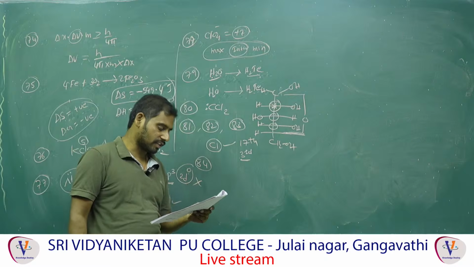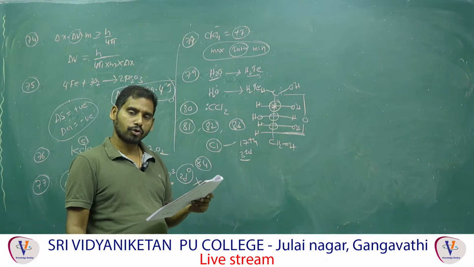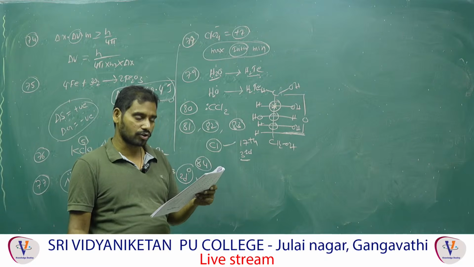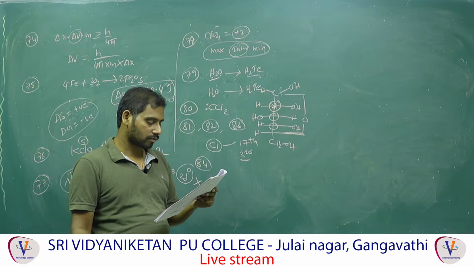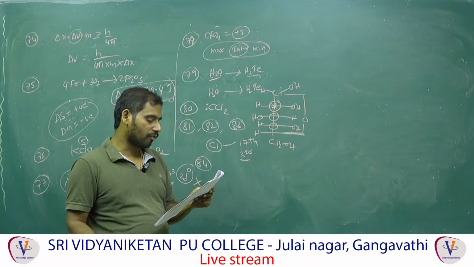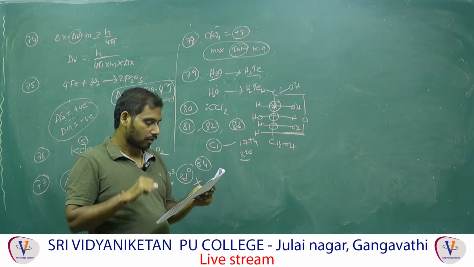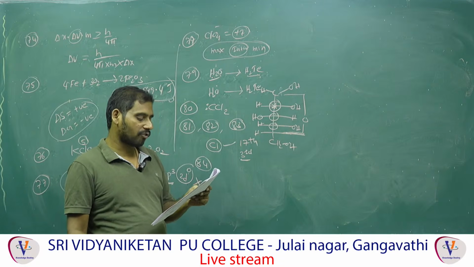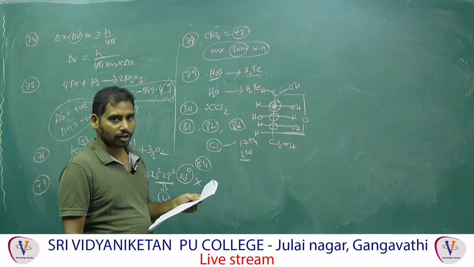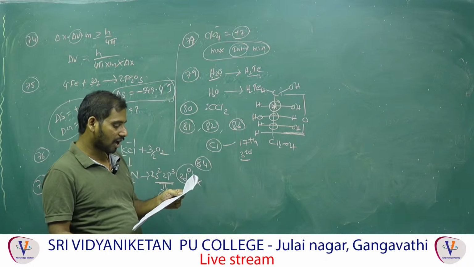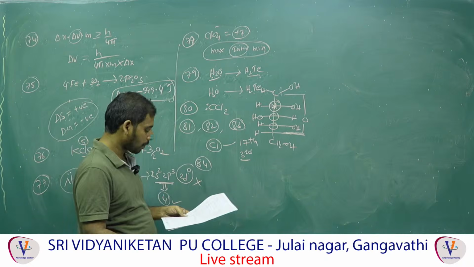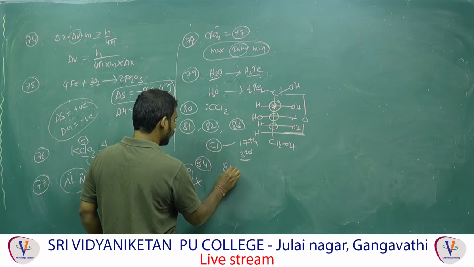85. These are the linkages. Sucrose is alpha-D-glucose and beta-D-fructose, so alpha-beta 1,2. Maltose, right? Next one, 1,4. Lactose is beta-galactose and beta-glucose, beta 1,4. Amylopectin is 1,4 and 1,6. Right. Next one, question number 86.